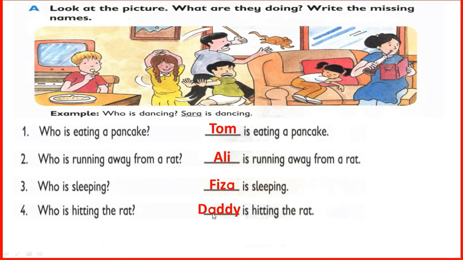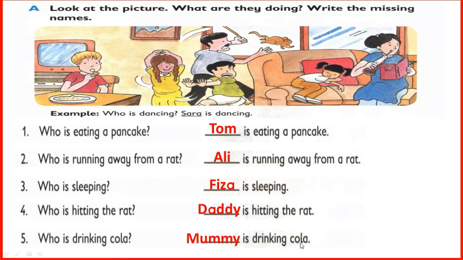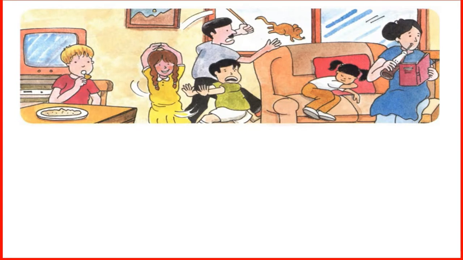Okay. The last question, number 5. Who is drinking cola? Tell me. Yes, this woman. And who is she? You are right, Mummy. Mummy is drinking cola. Okay, write Mummy in this blank. M-U-M-M-Y. Mummy. Now look at this picture again and read the question.